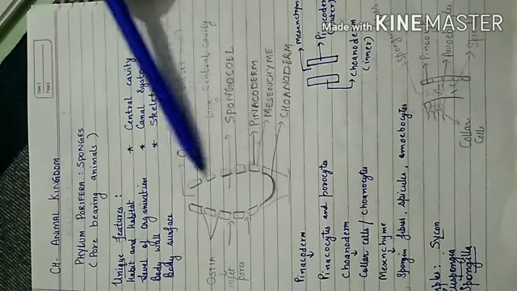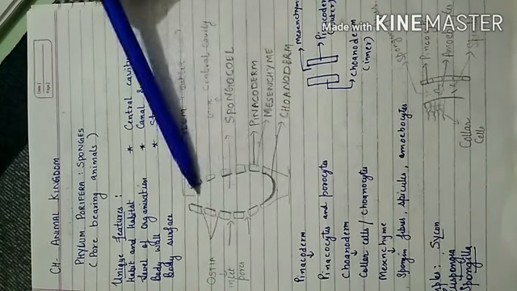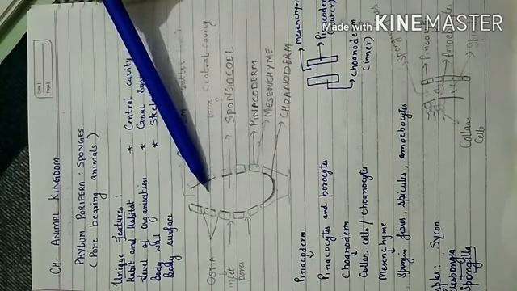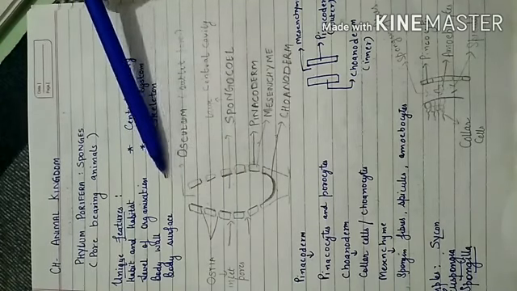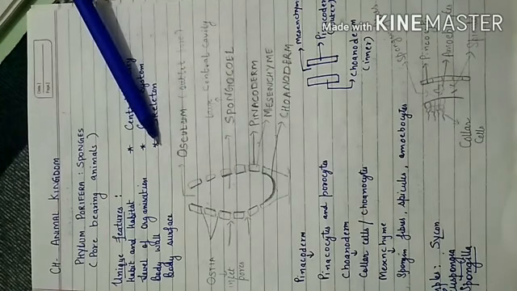This ostia will bring the water inside the body of the sponge or the poriferan. This water will circulate inside the paragastric cavity that is known as spongiocele, and the waste will be passed out through the terminal opening that is known as osculum.